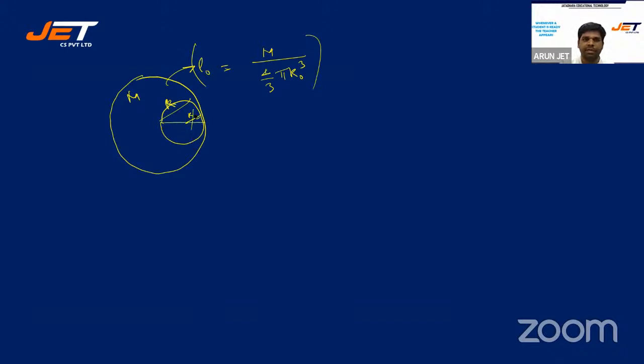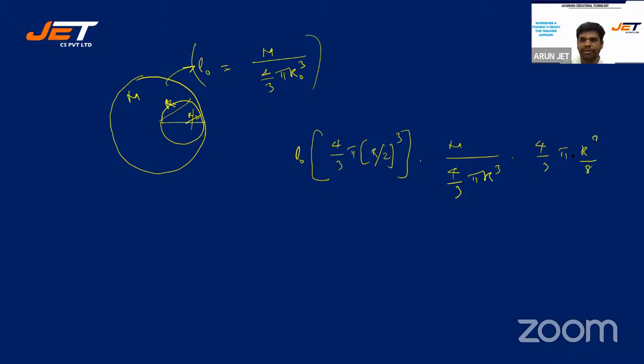Because diameter is r, radius is r by 2. I have to find the mass of this one. So what do I do? Mass is density times volume, where volume is 4 by 3 pi (r by 2) cube, and density I know is m by 4 by 3 pi r cube, times 4 by 3 pi r cube by 8. So 4 by 3 pi gets cancelled out, r cube gets cancelled out. So what results is m by 8.